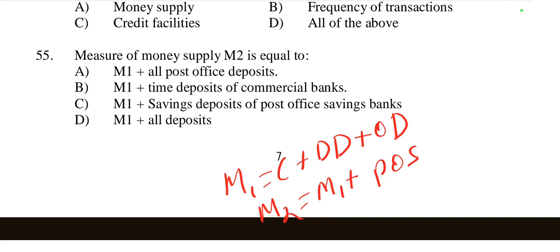Option first one is all post office deposit, no. Time deposit, no. Time deposit comes under M3. But M1 plus saving deposit of post office saving bank, only saving deposit of post office saving bank. All post office deposit is not under M2, but in M2, M1 plus only saving deposit of post office saving banks is included. So here option number C is the right option.